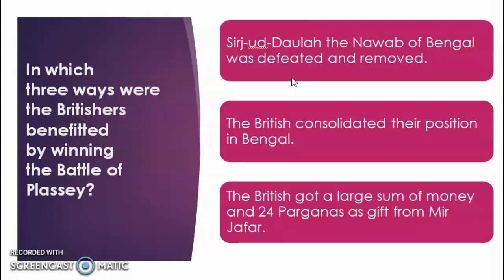Now, once Mir Jafar was installed as the new Nawab in Bengal, the Britishers started consolidating their position. They started taking advantage of Mir Jafar as they had made him the Nawab. After becoming Nawab, Mir Jafar gifted a lot of money and 24 Pargana, a district in West Bengal, to the Britishers. He was very happy that he had become the Nawab, and then he gifted a large amount of money and 24 Pargana to the Britishers.